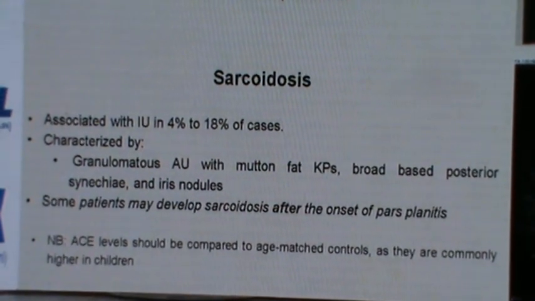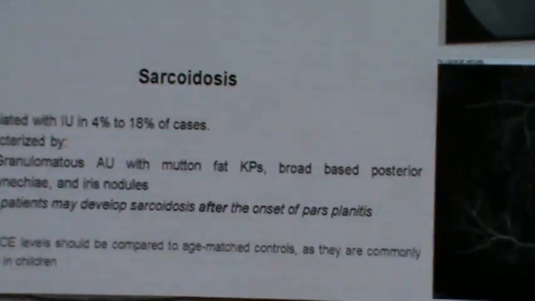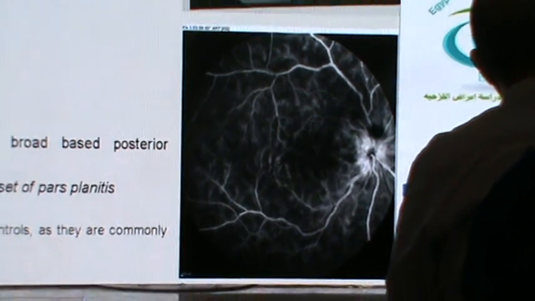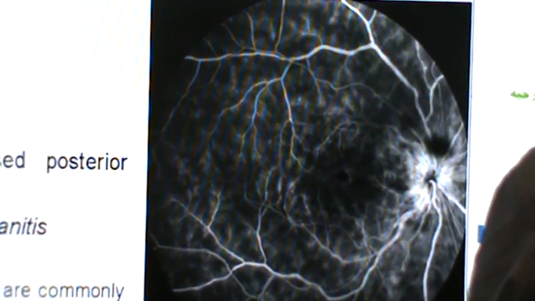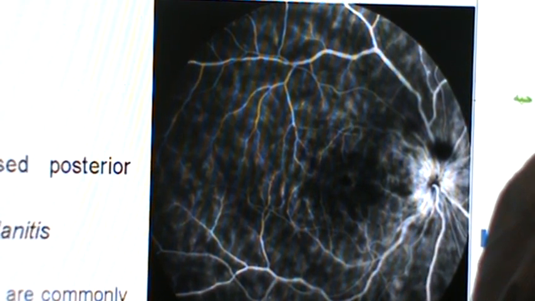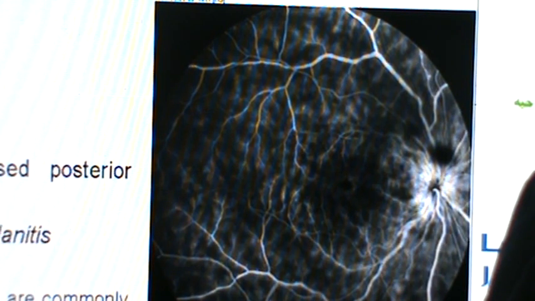Sarcoidosis also is associated with intermediate uveitis in 4 to 18% of cases, and if it has a granulomatous reaction, it's always helpful in leading us down the path of this diagnosis. But what I want you to know is that many patients develop sarcoidosis after the onset of